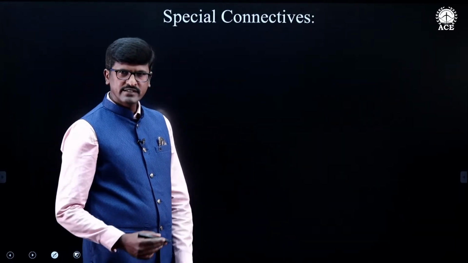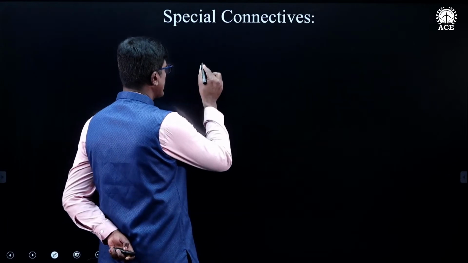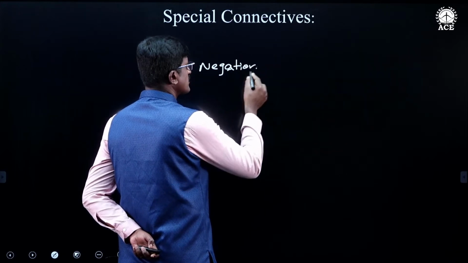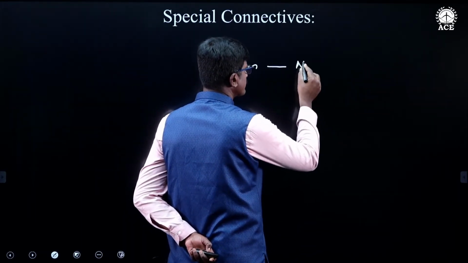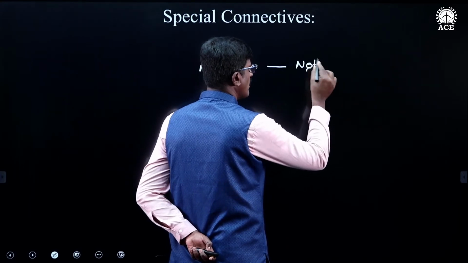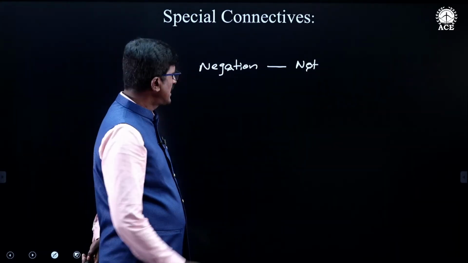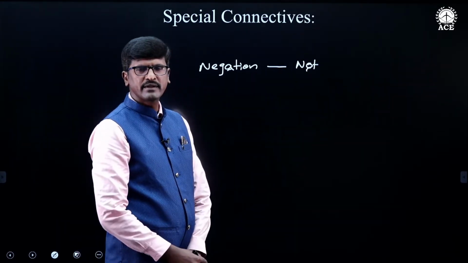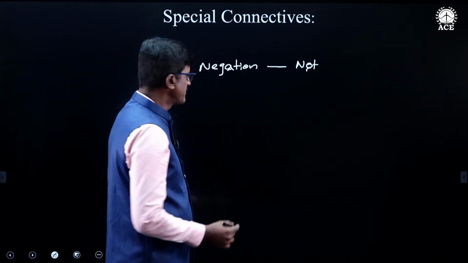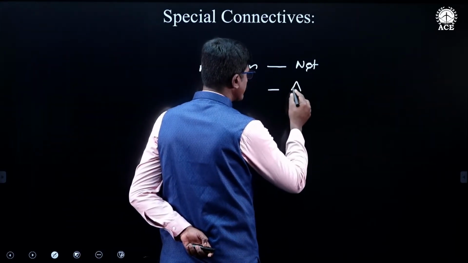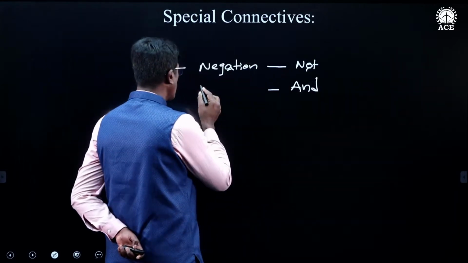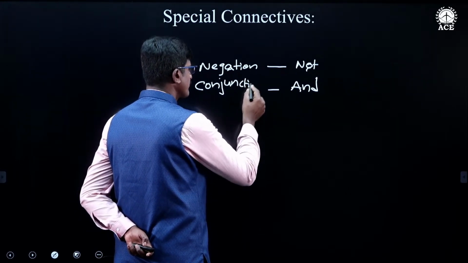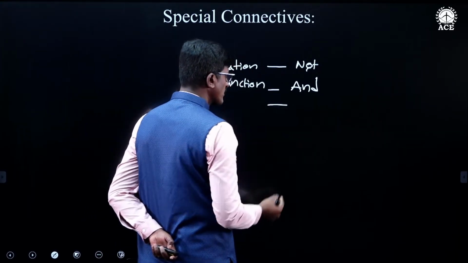In the previous session I explained the connectives. I explained six connectives. The first one is the NOT connective. By using the NOT connective, we obtain a compound proposition called negation. Then we have the AND connective. By using the AND connective, we get the compound proposition conjunction. Next we have the OR connective.